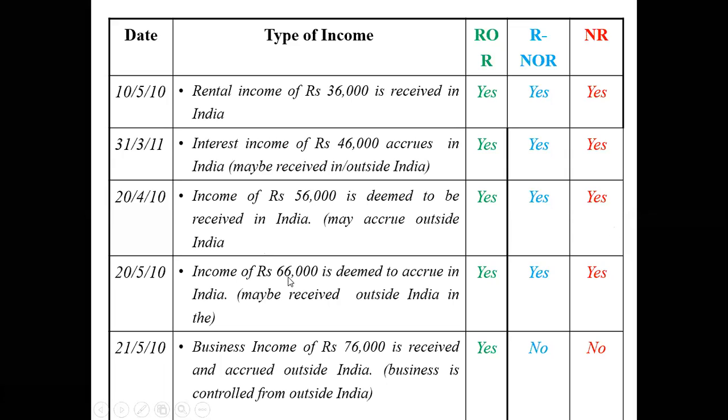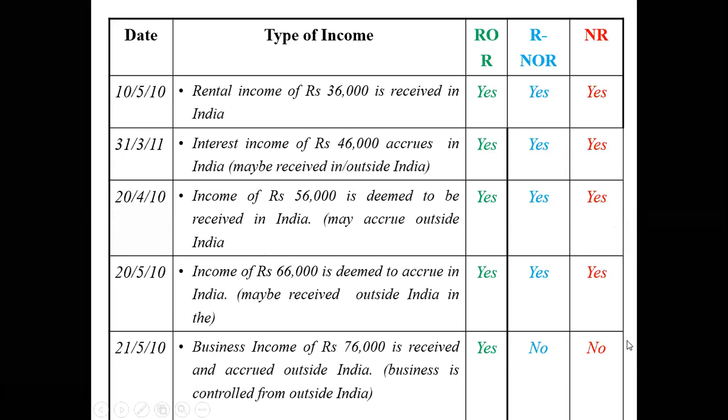Next point, income of 66,000 deemed to accrue in India may be received outside India. Still, it becomes an Indian income. Last one is very important. Business income of 76,000 rupees is received and accrued outside India. Okay, business is not controlled from India. In such case, only the first person is liable to pay tax.